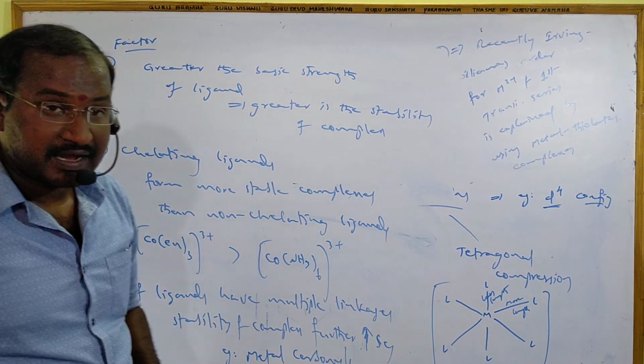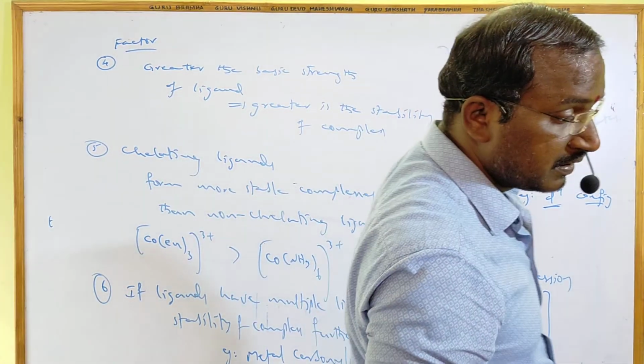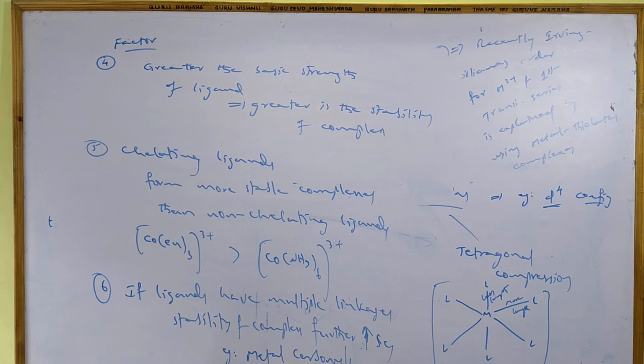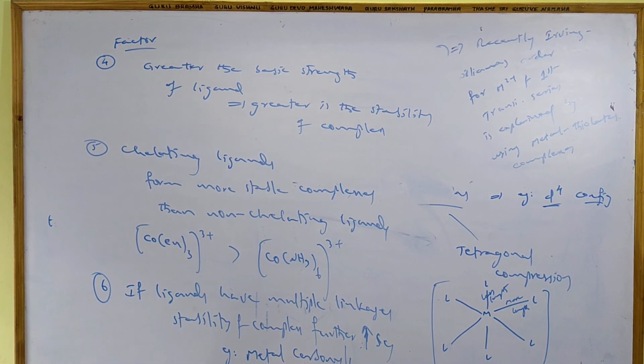So these are the factors responsible for the stability of complexes. I explained 6 factors for the stability of complexes. There we have also seen the Irving-Williams order as well as the Jahn-Teller effect. Thank you.